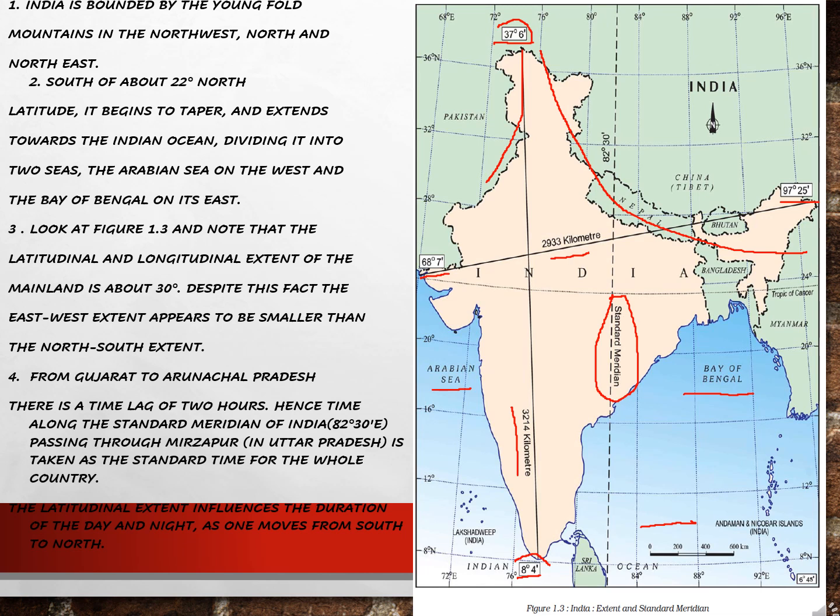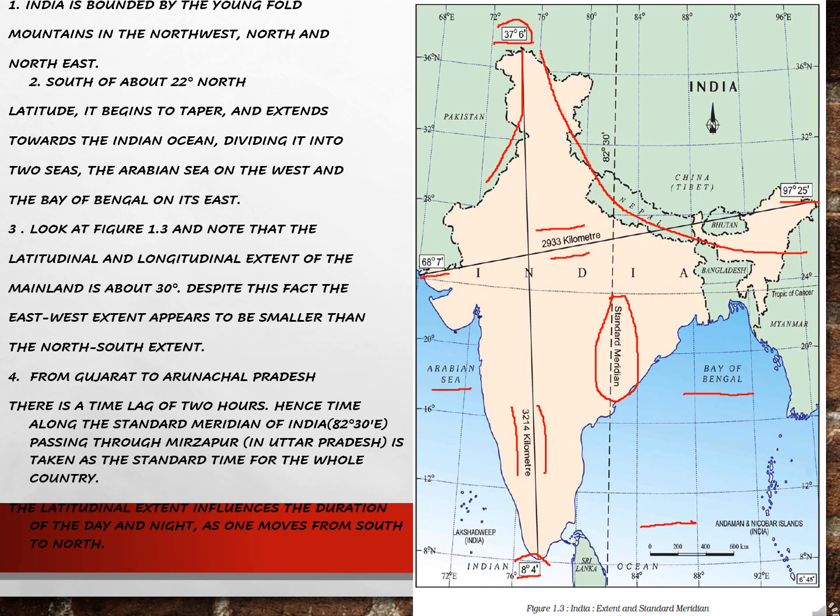So they have measured this extent, children. They have measured this extent, that is 2,933 kilometers, right? So this is the latitude, and they have measured this also, that is 3,214 kilometers. So somewhere we can see the longitudinal line is about 30 degrees, and the latitudinal line is also about 30 degrees.